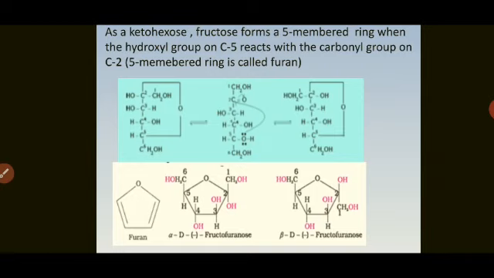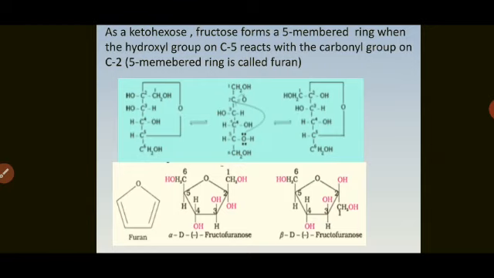As a ketohexose, fructose forms a 5-membered ring when the hydroxyl group on C5 reacts with carbonyl group on C2. In glucose, we have observed that the OH group on C5 reacts with carbonyl group of first carbon atom, that is aldehyde.